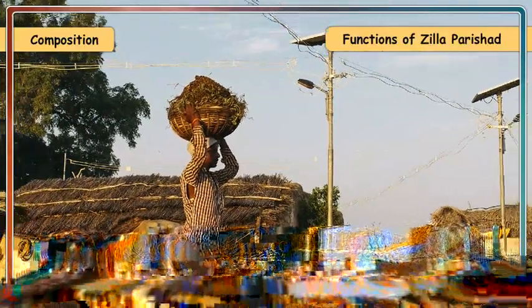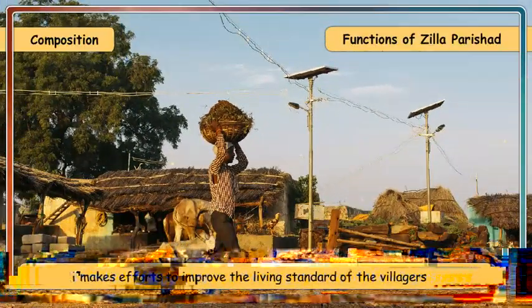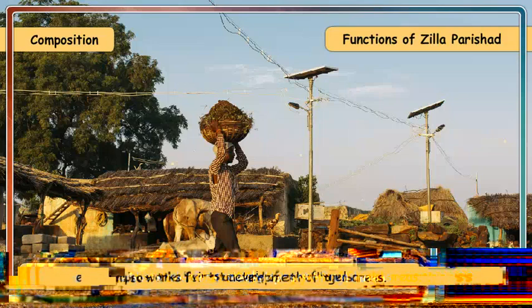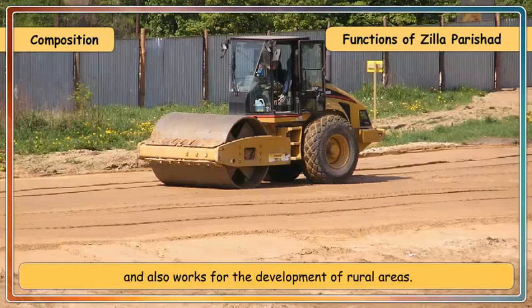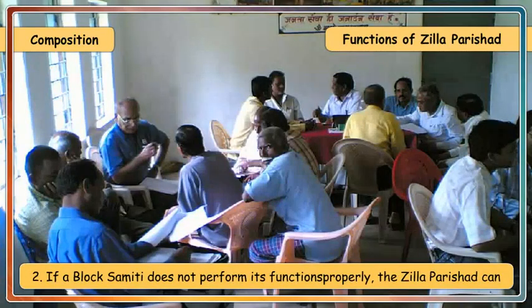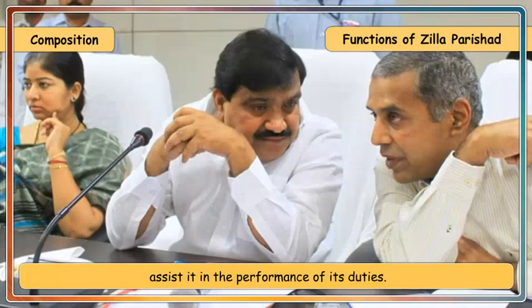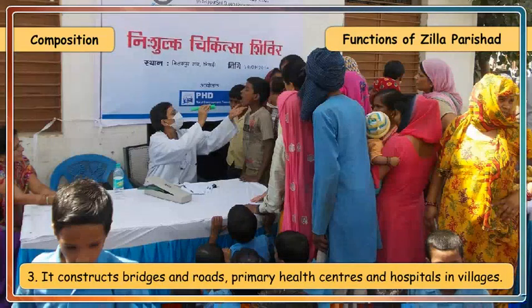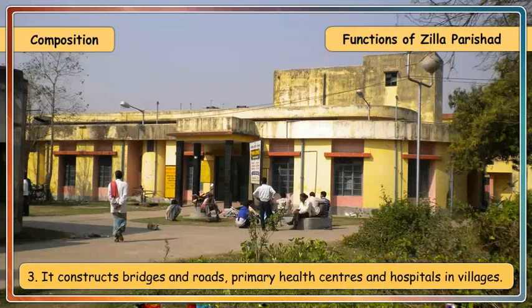Functions of Jila Parishad. It makes efforts to improve the living standard of the villagers and also works for the development of rural areas. If a block samiti does not perform its functions properly, the Jila Parishad can assist it in the performance of its duties. It constructs bridges and roads, primary health centers and hospitals in villages.